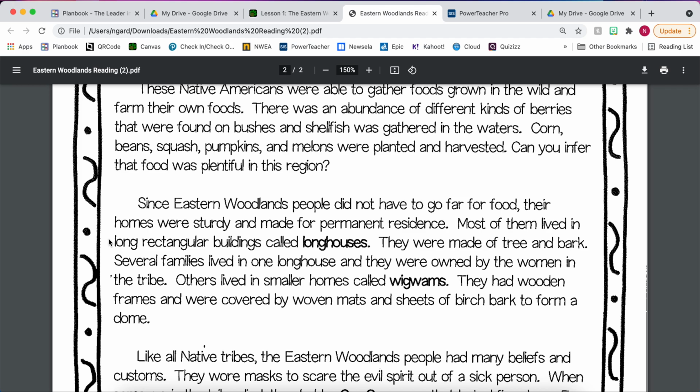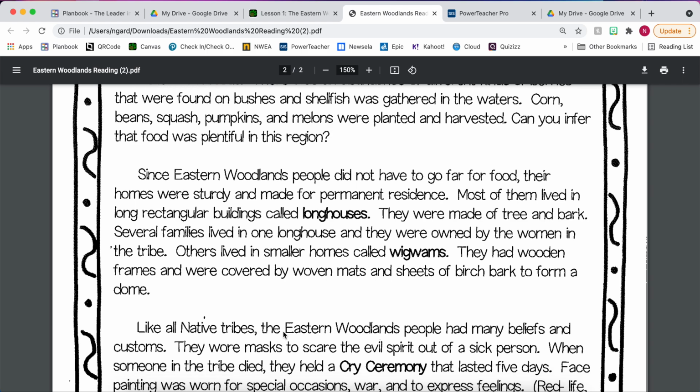In the video that you watched earlier, you would have seen an example of a longhouse. They were huge, and they were actually owned by the women of the tribe. Others lived in smaller homes called wigwams. They had wooden frames and were covered by woven mats and sheets of birch bark to form a dome. So wigwams also held several families, just not as many as the longhouses. They would have been smaller homes.